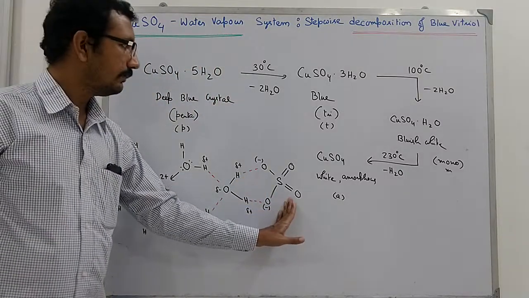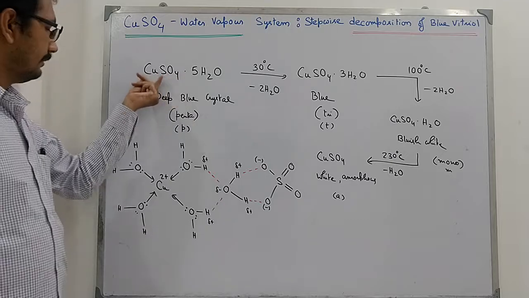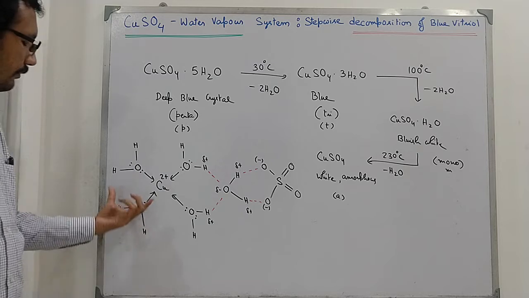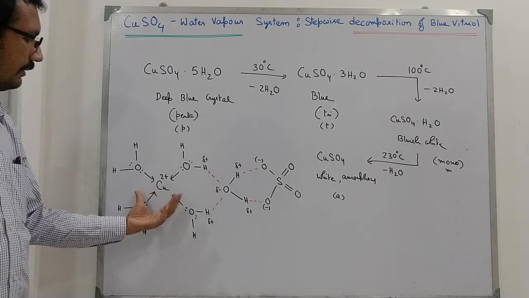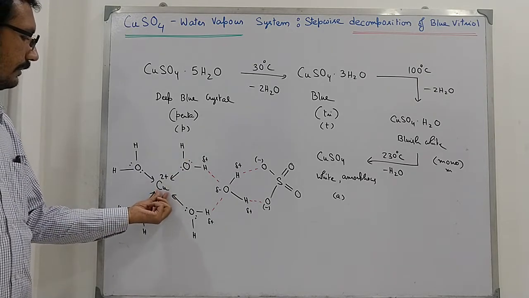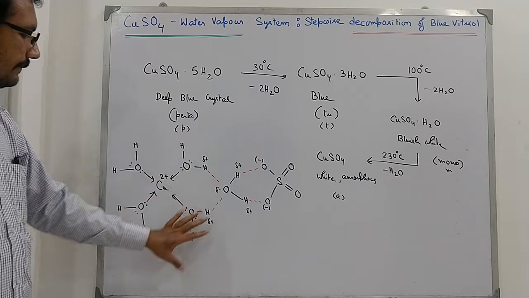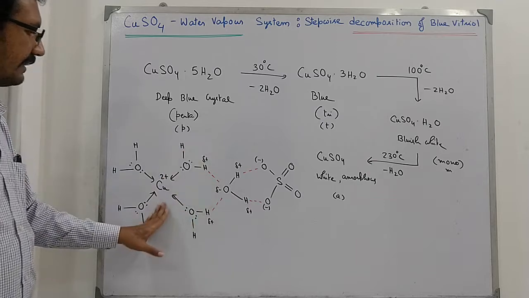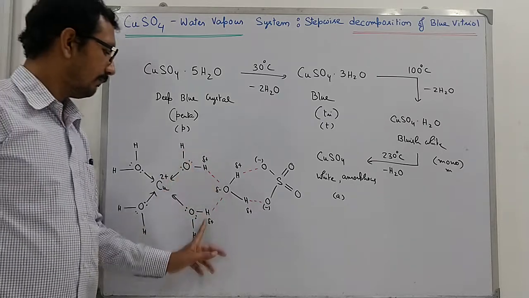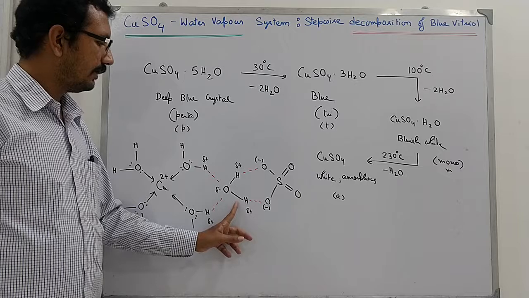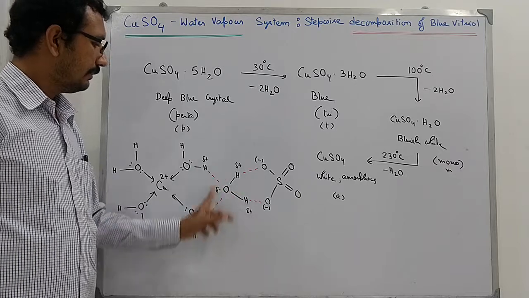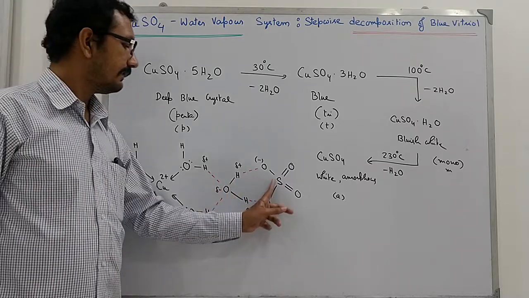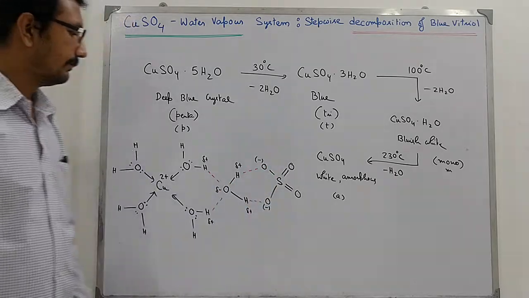So this is the sulfate ion SO4 2 minus, this is the metal ion Cu2 plus, and we have 4 water molecules forming coordinate covalent bonds with this metal ion. So this is the complex atmosphere, and with the 2 water molecules, the 5th water molecule is establishing strong hydrogen bonding, and it is extended with the sulfate ion.